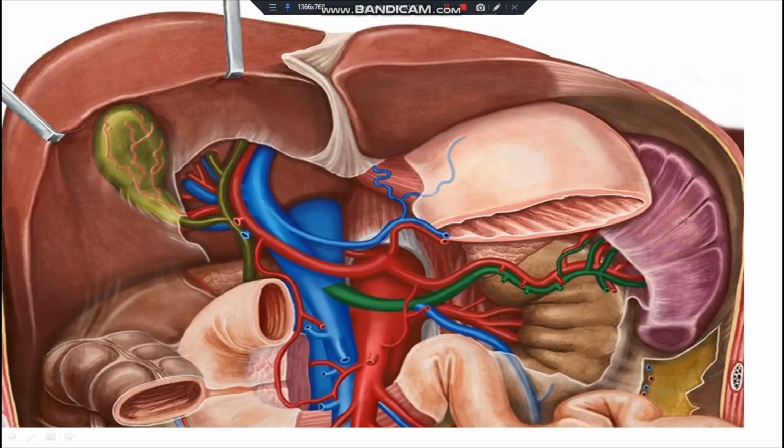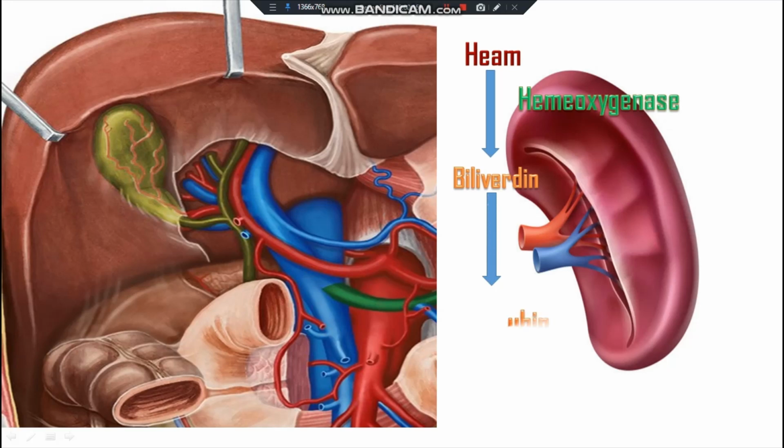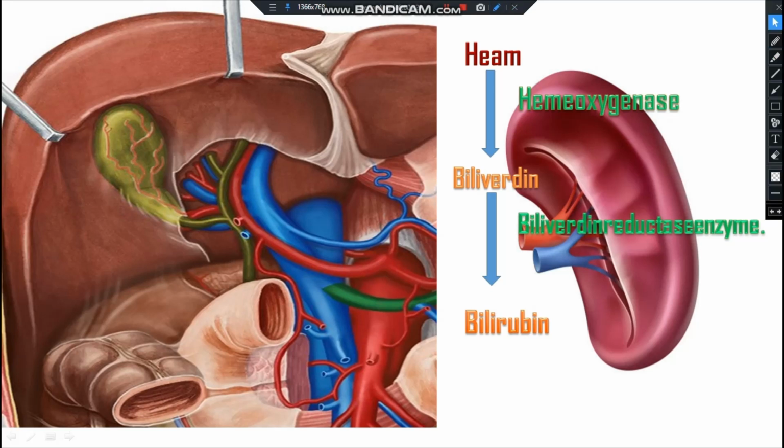In the reticuloendothelial system, especially in the spleen, the remaining portion of the heme is converted into biliverdin with the help of the converting enzyme hemoxygenase, and this biliverdin is converted into bilirubin with the help of the cytoplasmic enzyme biliverdin reductase. And this bilirubin is unconjugated.